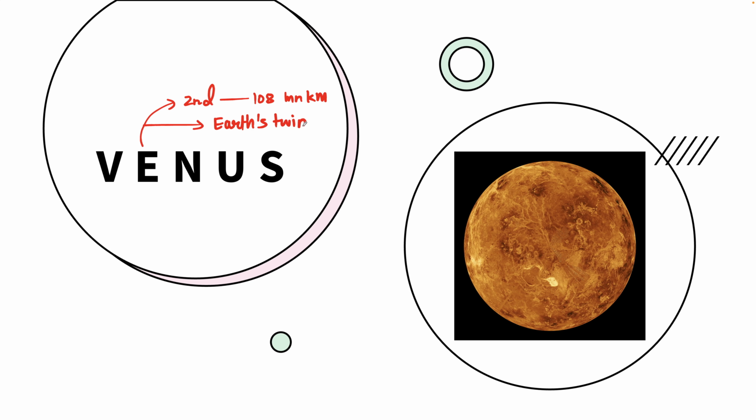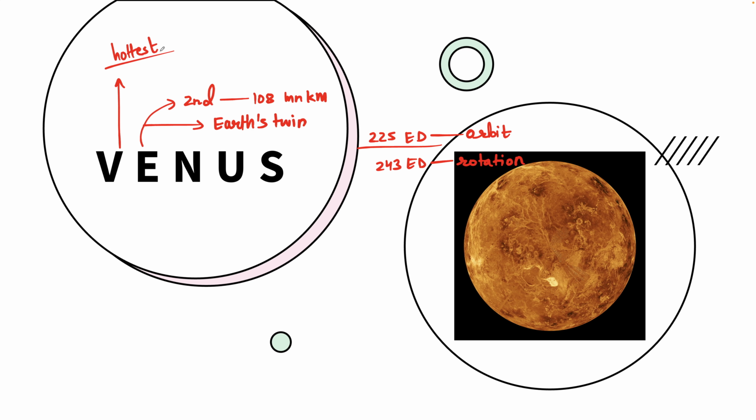It orbits around the Sun every 225 Earth days, and it rotates once in 243 Earth days. That is for rotation.